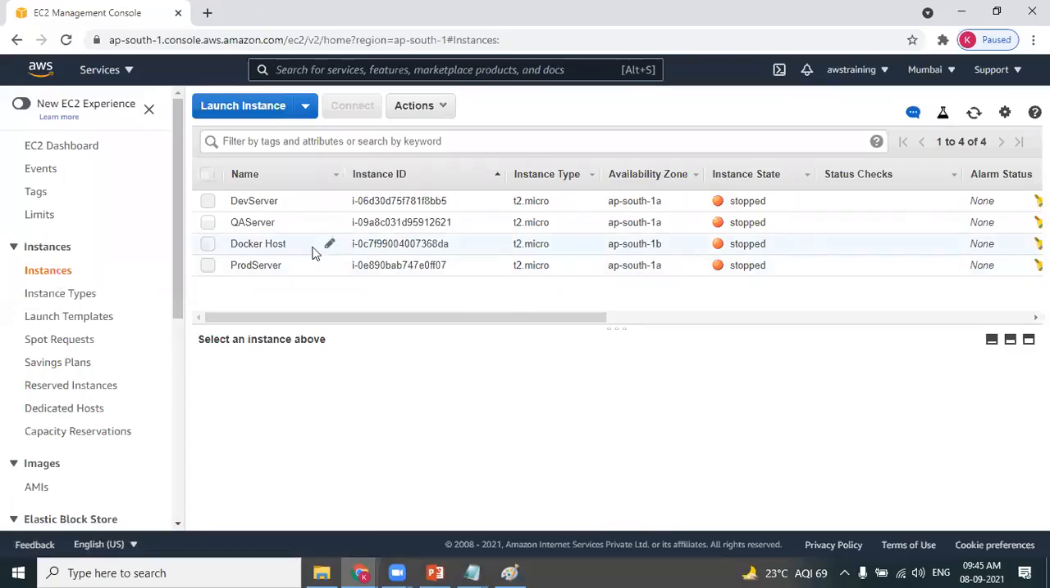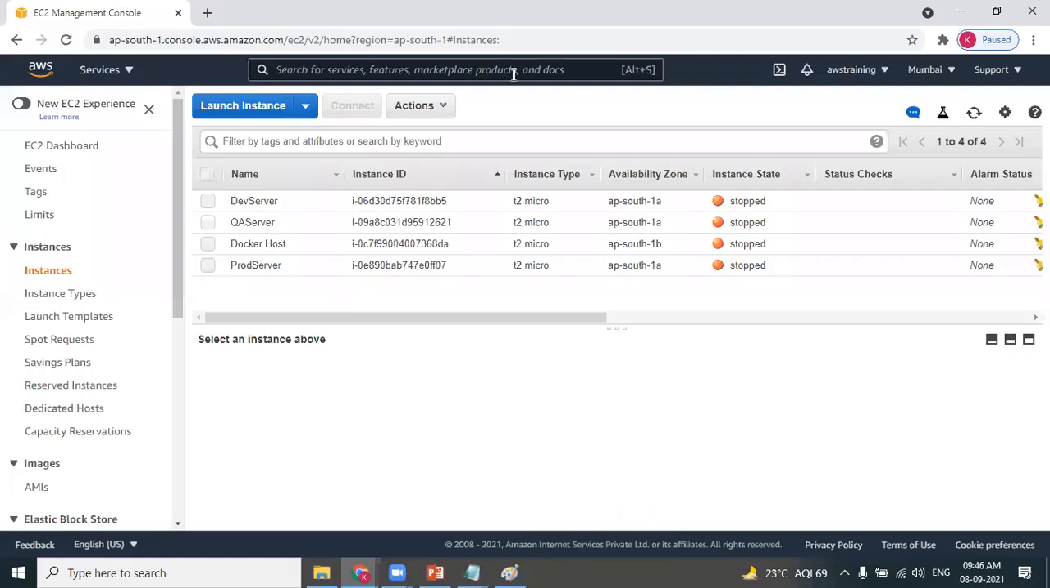As you can see, I already have 1, 2, 3, 4 instances. I already have created 4 machines for our previous batches. So please do not worry about the existing instances. We are now creating a new Windows instance. We are creating a new Windows machine on AWS cloud. So please ignore these instances: dev server, QA, dev Docker host. These are instances which I'm using for the previous batches. Please ignore the existing 4 instances. Let's learn how we can go ahead and create a new instance. Clear about this?